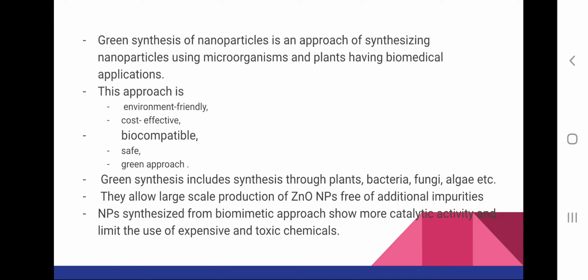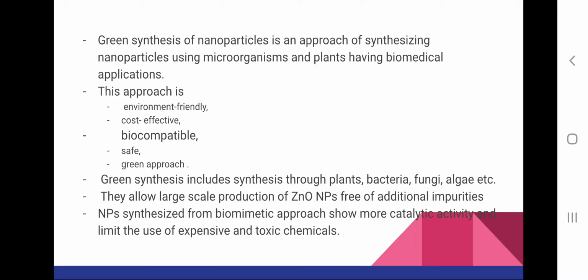And the advantages of green synthesis are that it is an environmental friendly process, it is very cost effective, it is biocompatible, it is a safe and green approach. And usually green synthesis involves synthesizing using plant, bacteria, fungi, algae, etc. And in this session we will be discussing zinc oxide nanoparticles.